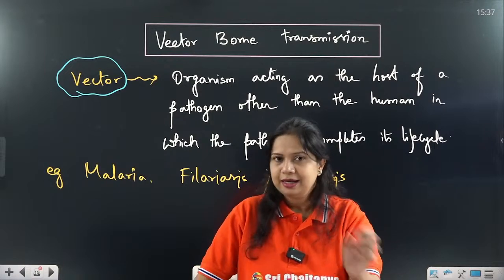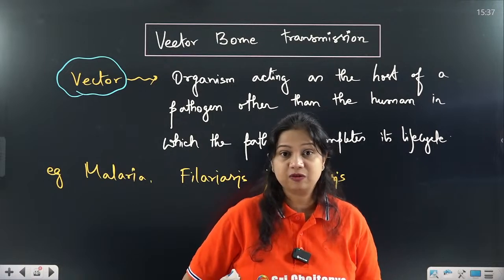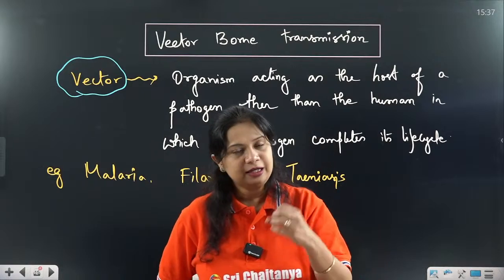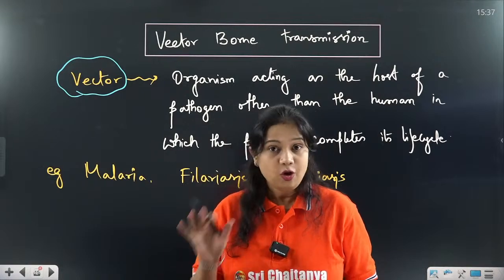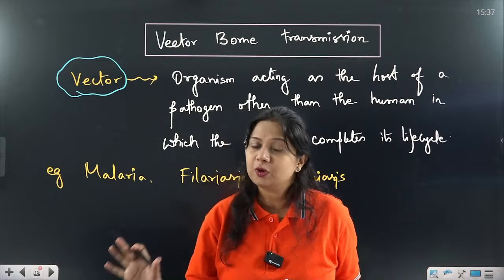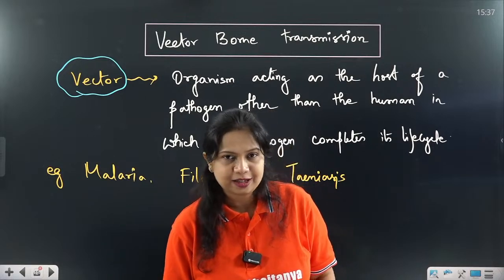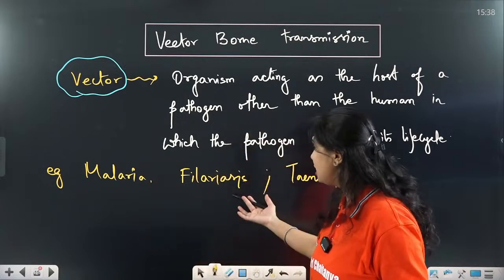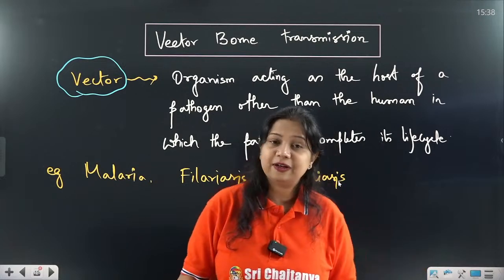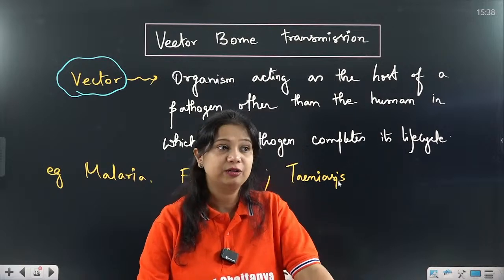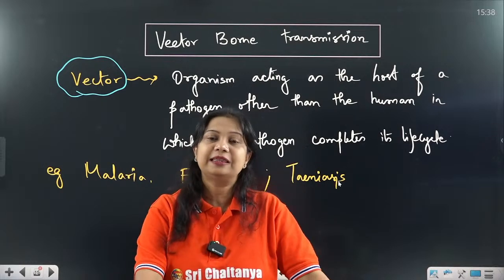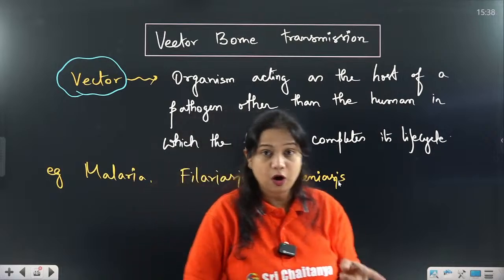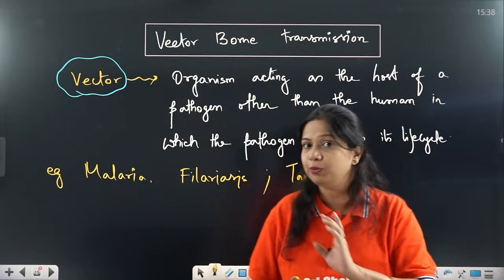So malaria is a vector-borne disease in which the parasite lives or completes its life cycle not only in humans but also inside the mosquito. So that is why malaria is a vector-borne disease. Another example is filariasis, or in general we can call it elephantiasis. Even that is another example of a vector-borne disease.